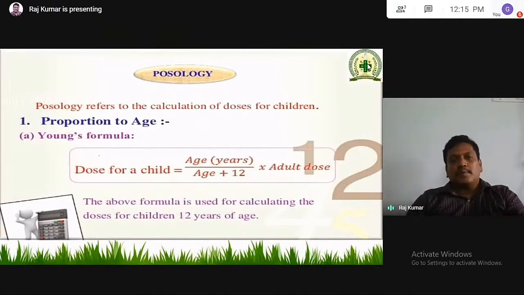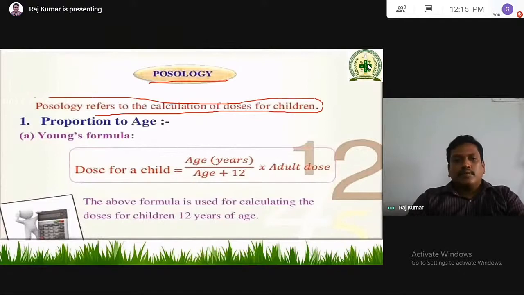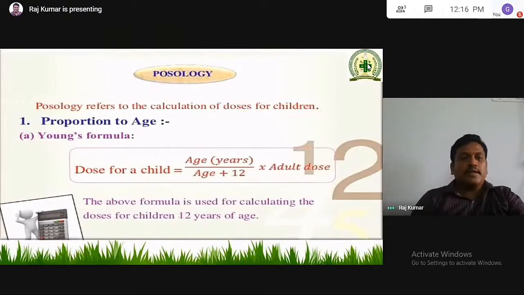So, what is meant by posology? It refers to the calculation of doses, mainly for children. Posos means how much, and ology means study. How much has to be taken? That is posology. For children, there are different formulas and different factors.